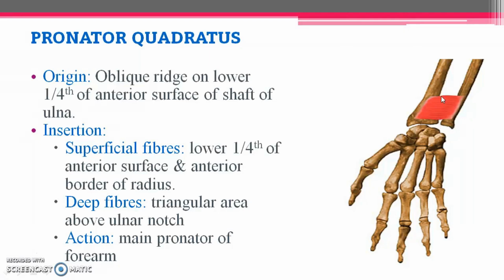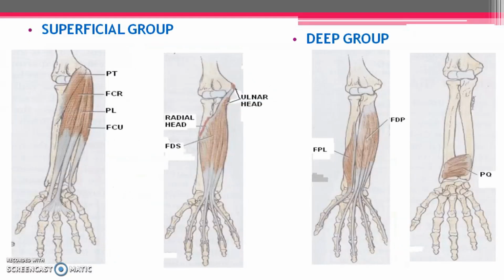Above the ulnar notch you will be getting a triangular area. That triangular area gives insertion for the deep fibers of pronator quadratus. The action of this muscle is the main pronator of the forearm. So the action of pronator quadratus is pronation, and it is going to pronate the forearm region. So this is all about the muscles present in the forearm region in the anterior compartment.